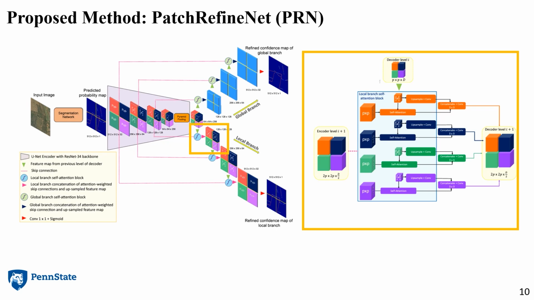The logit map produced by the base segmentation network is resized to 512 by 512 and given as input to the PRN encoder. The output of the encoder is a feature map with 1/8 the resolution scaling. This is simultaneously passed through the global and local decoder branches. The global decoder takes the entire feature map at the bottleneck as input. Before running the local branch, the feature map at the bottleneck is split into k disjoint patches, where k is equal to 512 divided by the patch size parameter p, the whole squared. The patch size parameter p is a hyperparameter, and we will see how it is fixed in the next slide. Each patch is independently sent through the local branch to produce 1/k of the logit map, and the full logit map is then reassembled from these pieces.